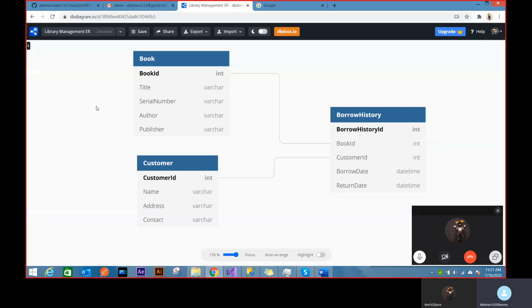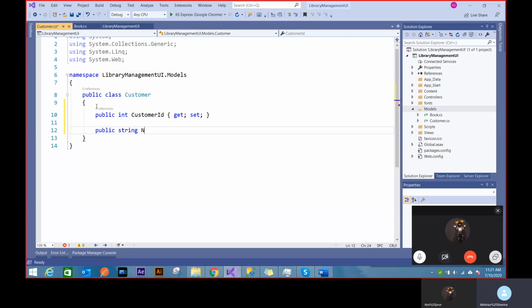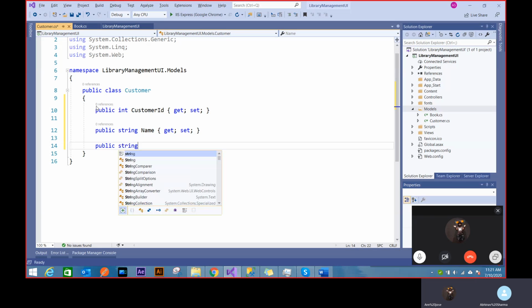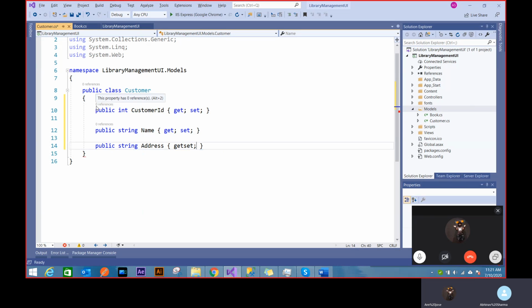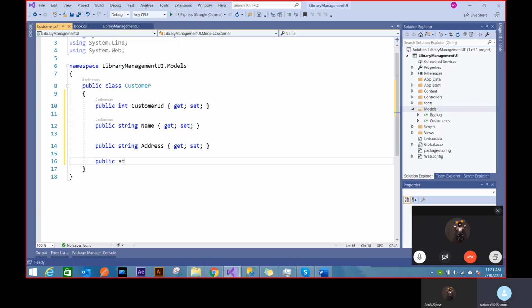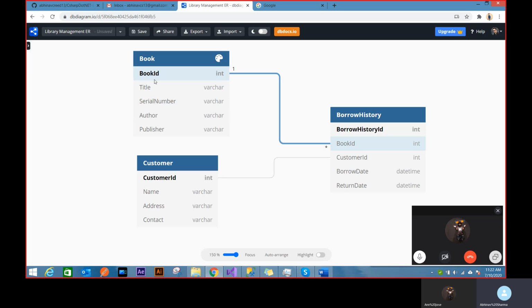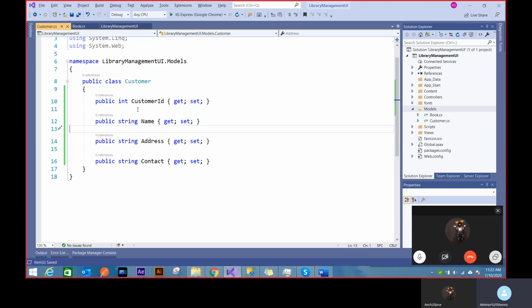I'm just writing it out so that you see, all those shortcuts start helping you out when you start working a lot. But I just want to make sure the syntax works the way it should. String Address and Contact. That's fine. So basically, I've created these two entities. I have just defined the varchar basis, and so that's all string.